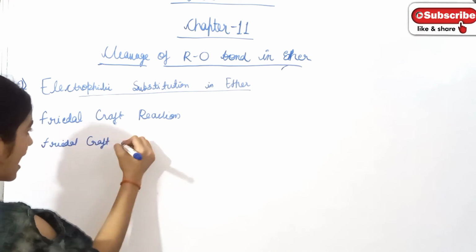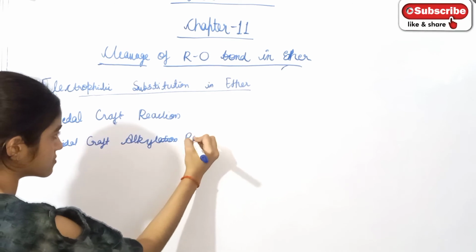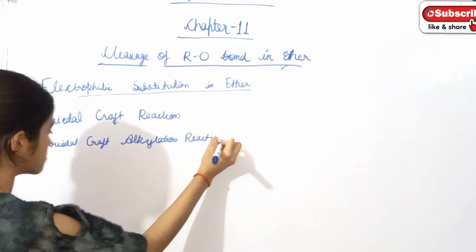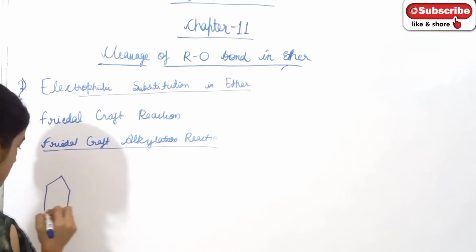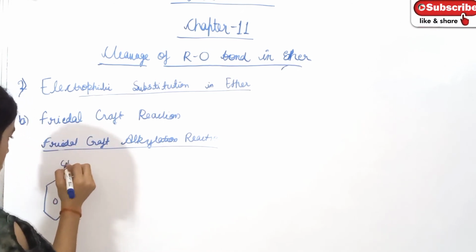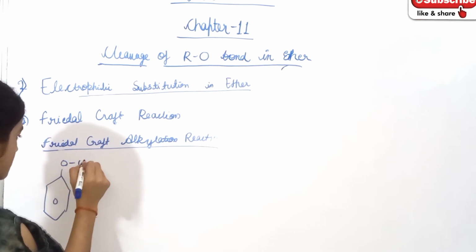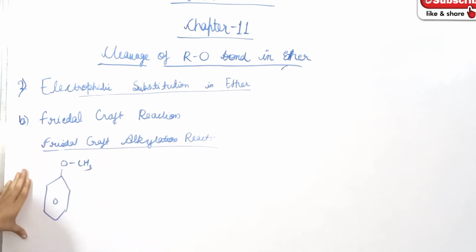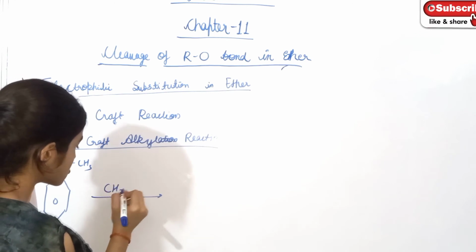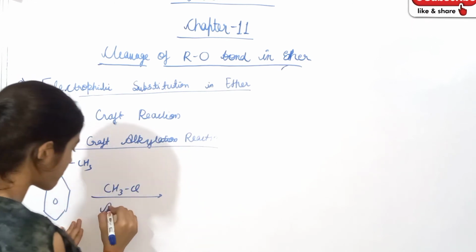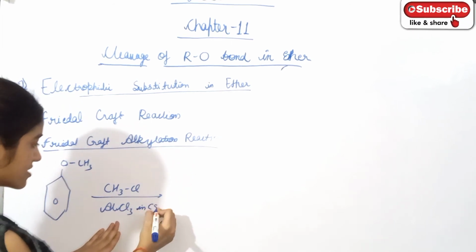Friedel-Crafts alkylation reaction. So this is anisole. When anisole reacts with alkyl chloride CH3Cl, in the presence of aluminium chloride as a catalyst in CS2 condition, then what will happen?